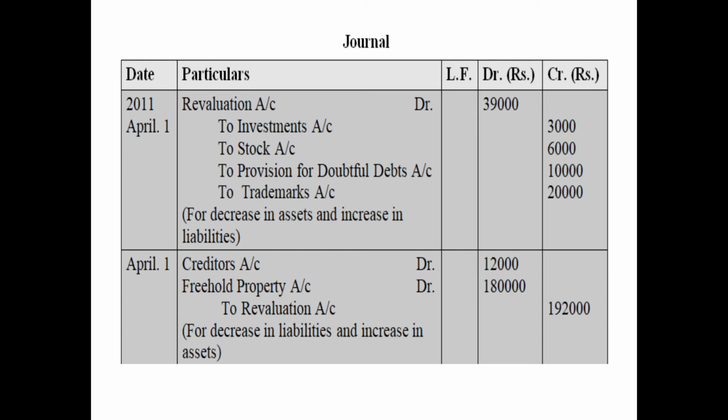So we have debited the revaluation account with 39,000, to investments account 3,000, to stock 6,000, to provision for doubtful debts 10,000, and to trademarks 20,000. The next entry is for decrease in liabilities and increase in assets: creditors account debited 12,000, freehold property account debited 1,80,000, to revaluation account 1,92,000.